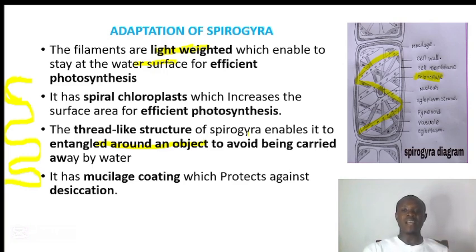These Spirogyra have three layers. The first layer is what we call the mucilage. After the mucilage, we have the cell wall. After the cell wall, we have the cell membrane. And the function of the cell wall and the cell membrane is just the same as we have discussed in our previous tutorials. The nucleus, just the same as we have discussed in previous tutorials, contains the genetic material.